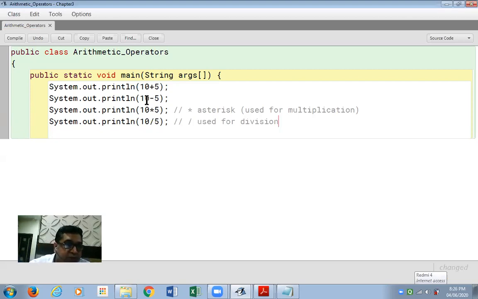So 10 plus 5, 15, 10 minus 5, 5, 10 multiplied by 5, 50, 10 divided by 5, 2. Close curly braces for the main function and for the class, another one. The small program we have written to introduce you to arithmetic operators, plus, minus.